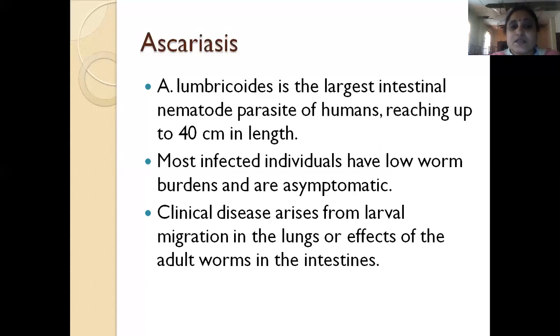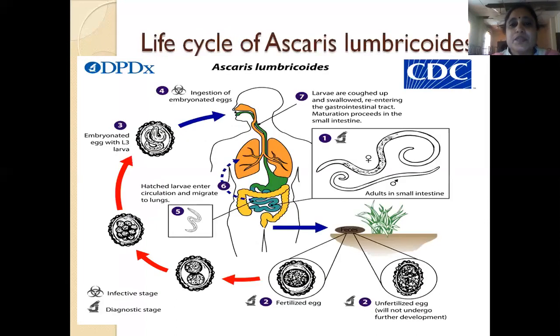What is Ascariasis? It is caused by Ascaris lumbricoides, and it is the largest intestinal nematode, around 10 to 40 centimeters in length. Most infections usually have low burden and are asymptomatic. But clinical features develop once the larval migration occurs into the lungs, or the adult worms are there in the intestine. Either of these two can cause disease. The life cycle is like this: the infected person passes the eggs in the feces.